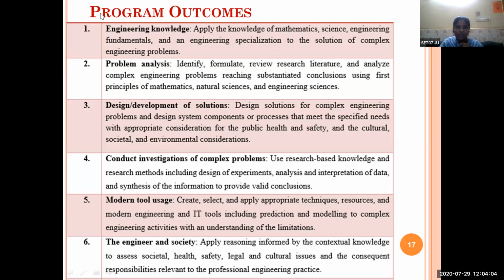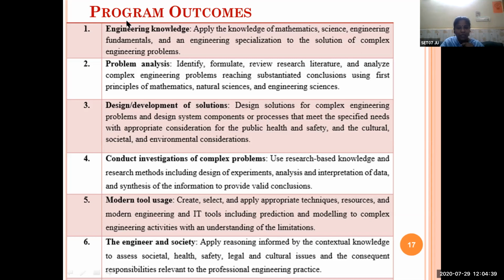These program outcomes are common to all the specializations. Even the students who are studying aerospace, mechanical, civil, mechatronics, software, ECE, production engineering, or instrumentation engineering, whatever engineering course they are studying, they all belong to the same program called the engineering program or BTech program. So your program is the BTech program. All the specialization courses in the BTech program should attain these outcomes for any student who is studying